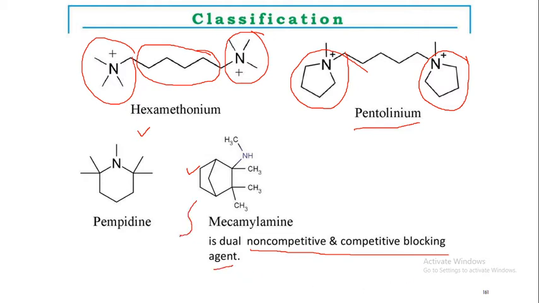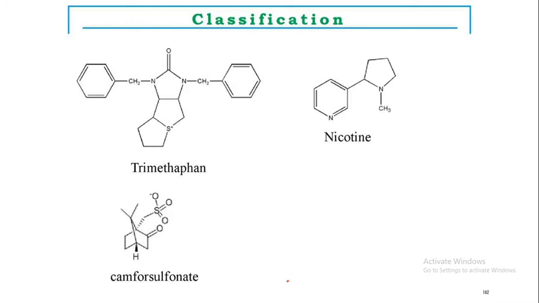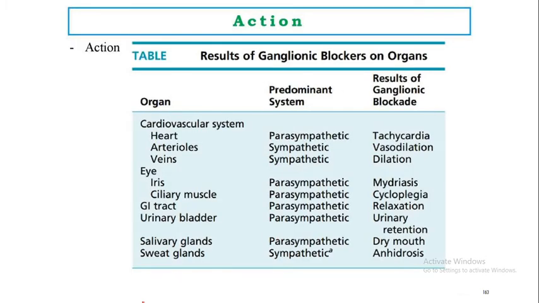So these are things that you have to remember. Only the drug mecamylamine is both a competitive as well as a non-competitive ganglionic blocking agent. This is trimethaphan. This is the structure of nicotine, and camphorsulfonates are the drugs.